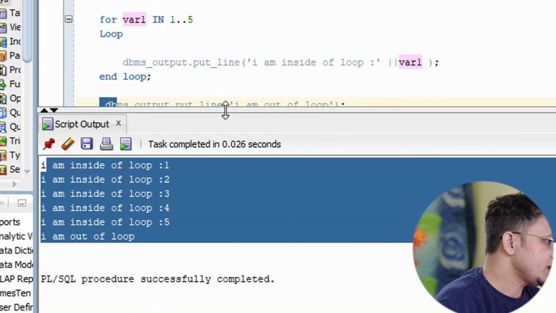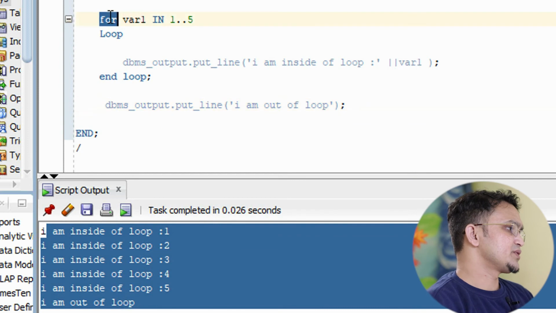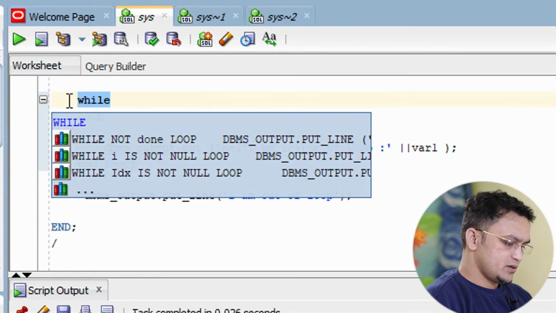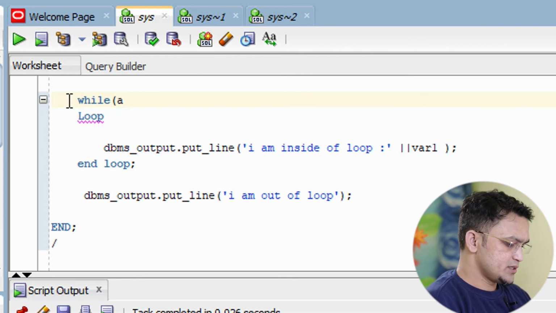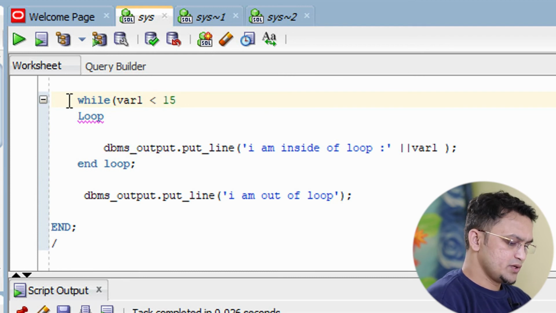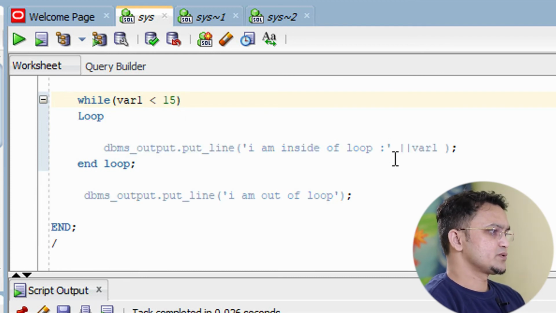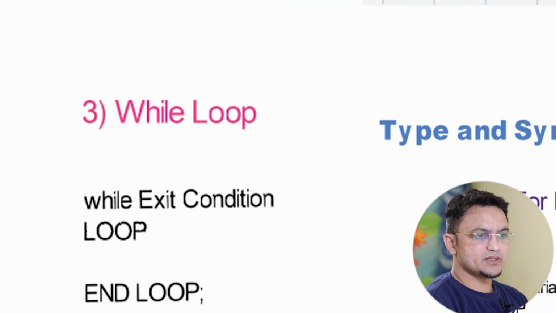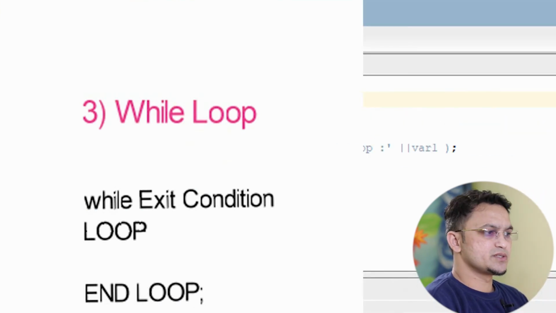Now moving on to the next loop, which is your while loop. In the while loop, what exactly will we do? We will make a variable like this, and over here I want to execute 15 times. This is the syntax of the while loop, correct? So you can see over here.